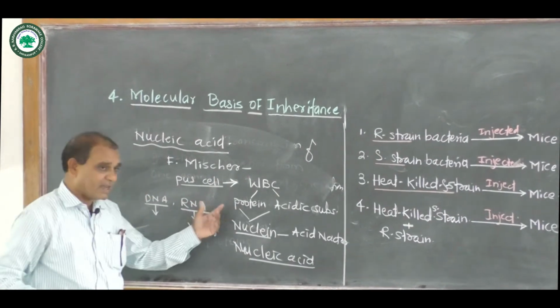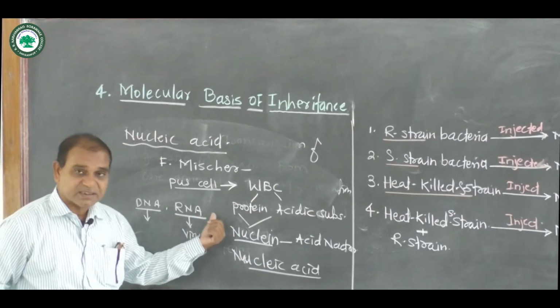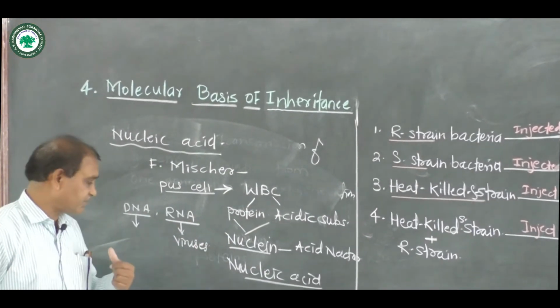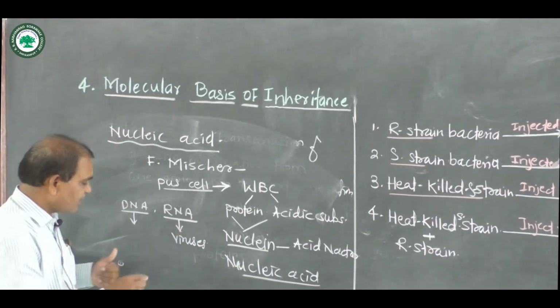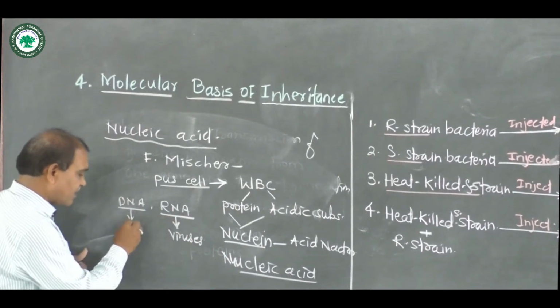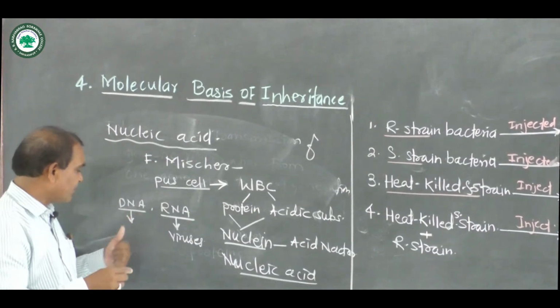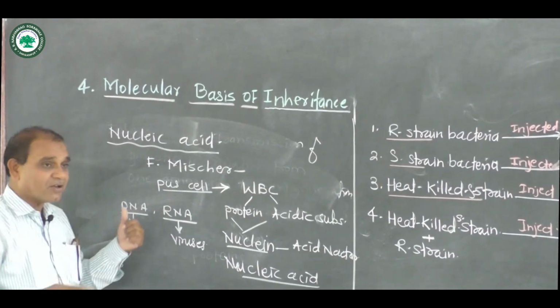Now RNA is also required for the synthesis of proteins. RNA is responsible for synthesis of proteins, and DNA is required for replication or duplication.